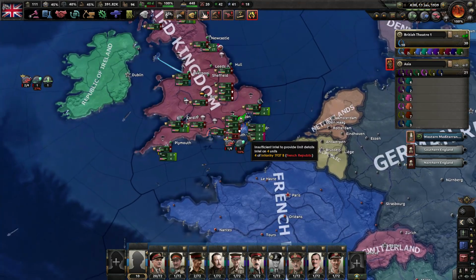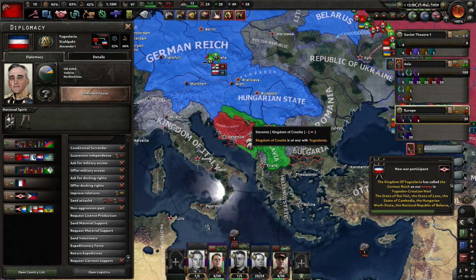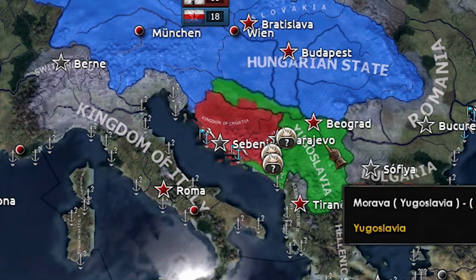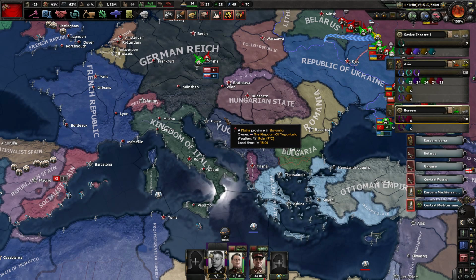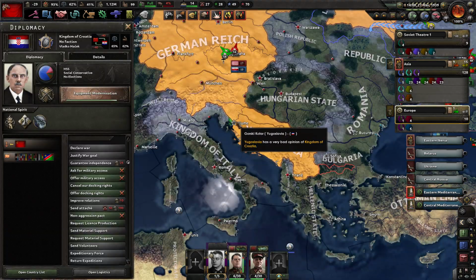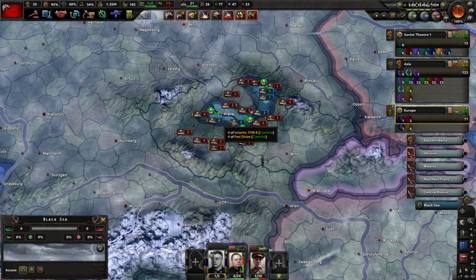Wait! How did France manage to land in Britain? And it looks like Yugoslavia is trying to restore its borders with the help of the German Reich. Sounds reasonable. Yep, the Yugoslavian borders are almost restored, except for Slovenia and Fiume, which is all that has been left of Croatia. Damn, it looks like Czechs won't surrender in any case.